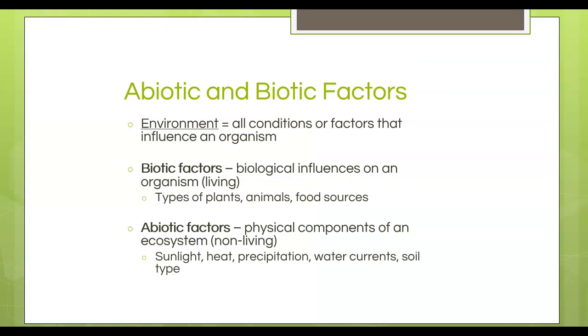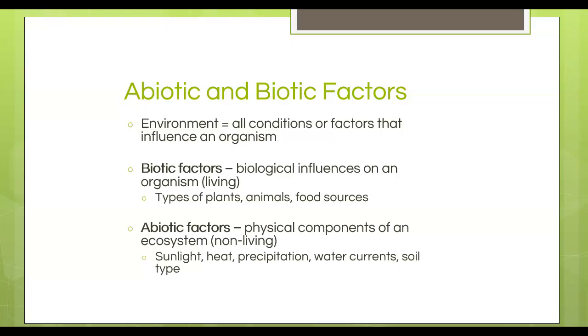So when we look at abiotic and biotic factors. Biotic factors are biological influences on an organism. So these are plants, animals, food sources, and abiotic factors are physical components of an ecosystem. They're non-living. So this is how much sunlight is there, what's the general temperature and the heat, what's the precipitation, what are the currents like, what's the soil like, what kind of rocks are there.